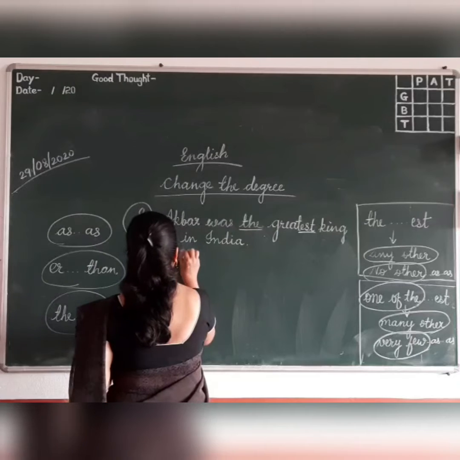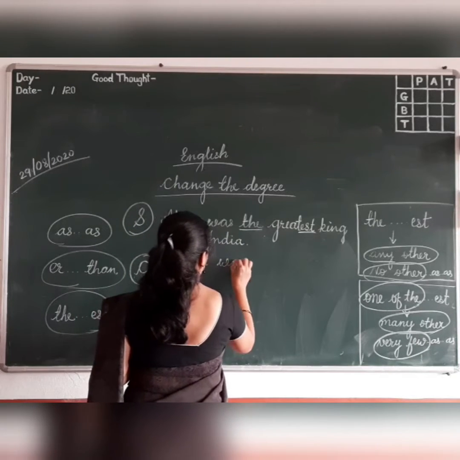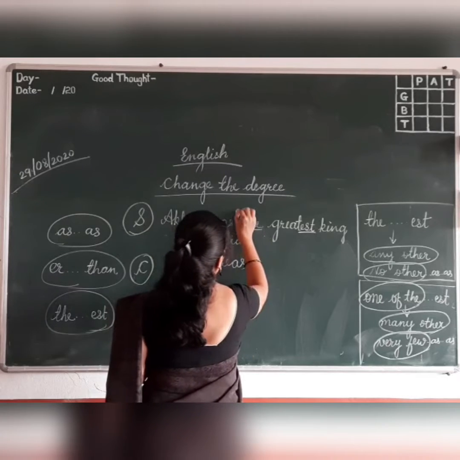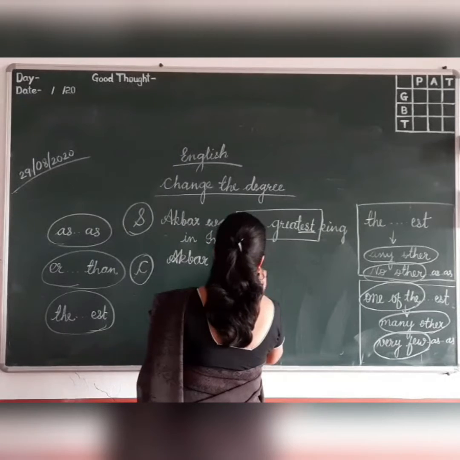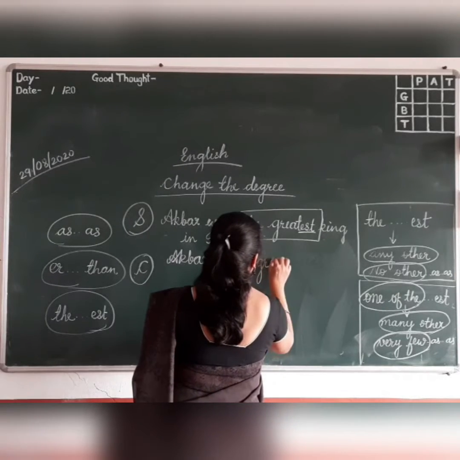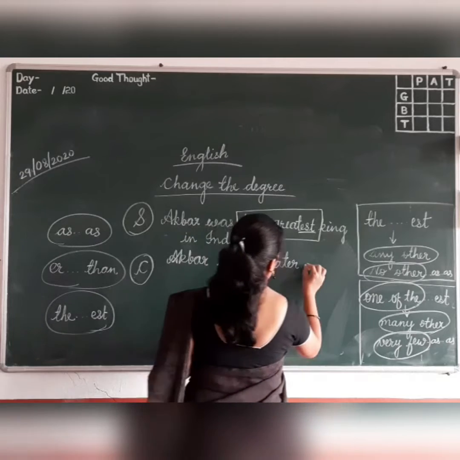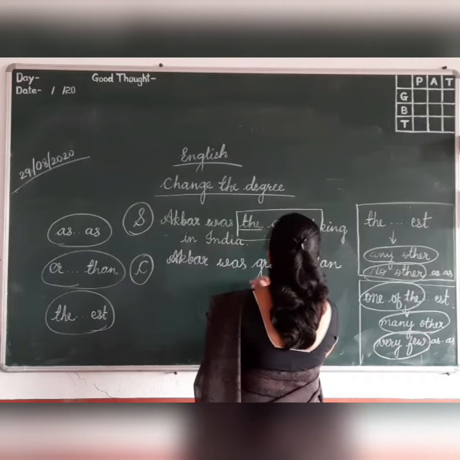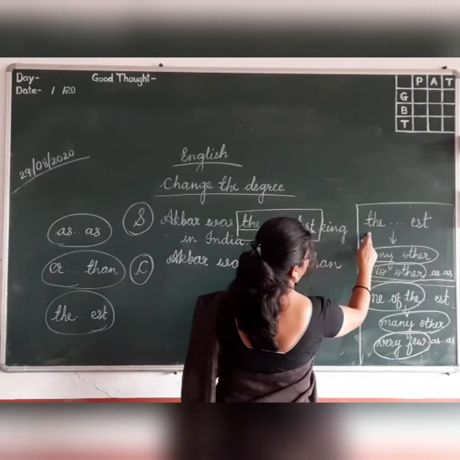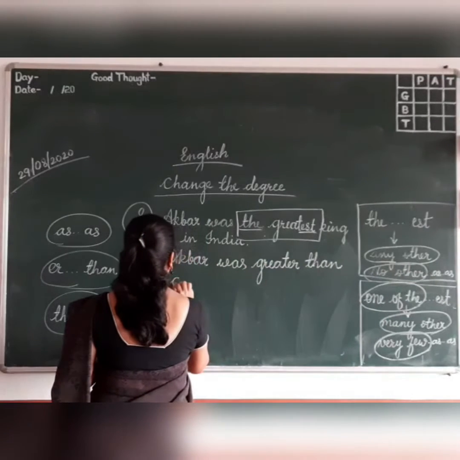Akbar was, this remains the same. This patch goes off, and in place of that what will come? Comparative form of the degree, that is greater than, must come. Akbar was greater than, here because there is one and only, you have to use any other.